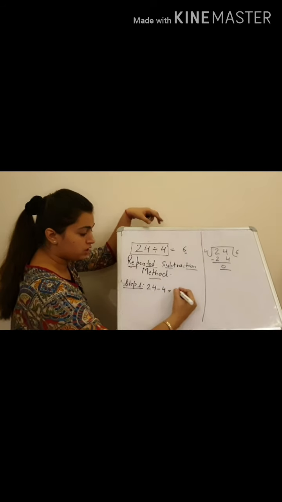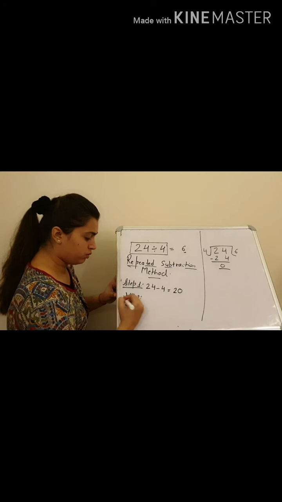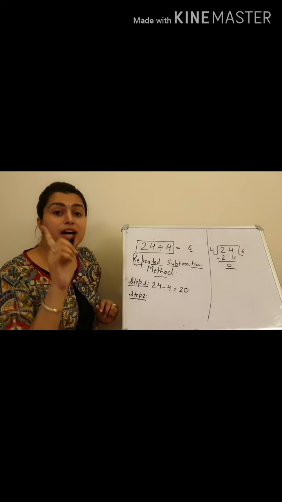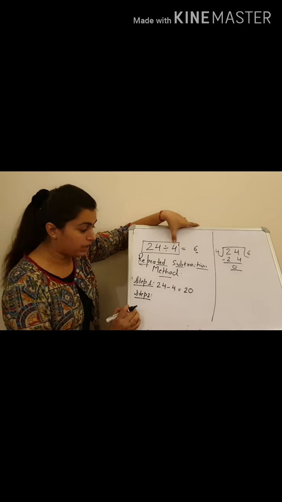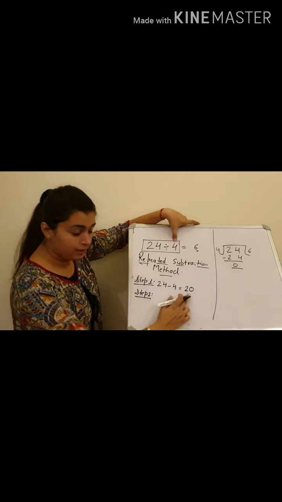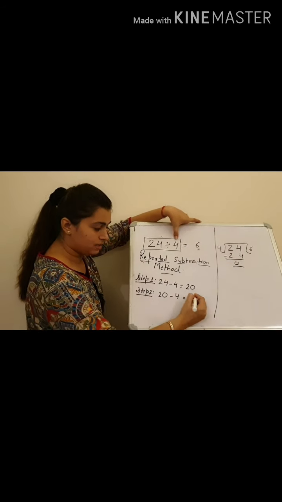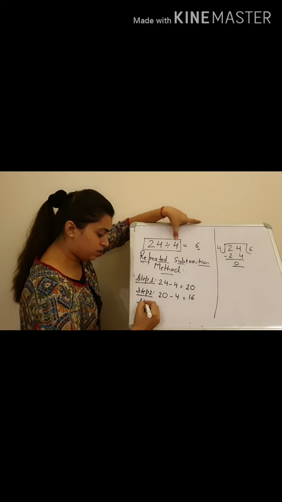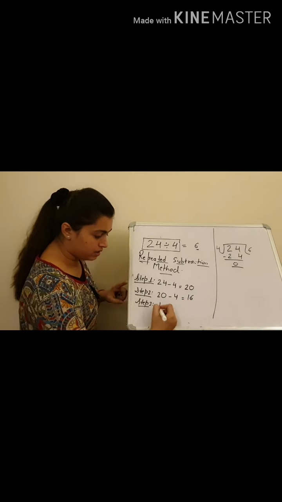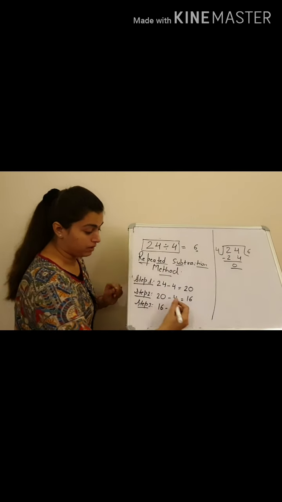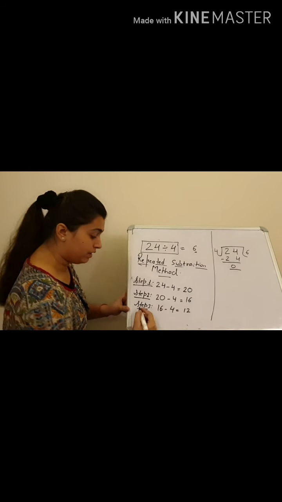The answer is 20. Now step 2, each and every time I will subtract the same number, and that number is the divisor. I have got the answer 20, so again 20 minus 4 is 16. Again step 3, whatever answer I am getting, I subtract the same number, the divisor. 16 minus 4 is 12.